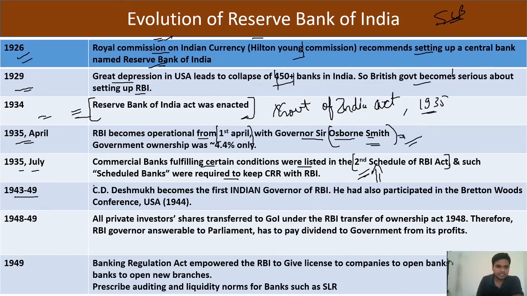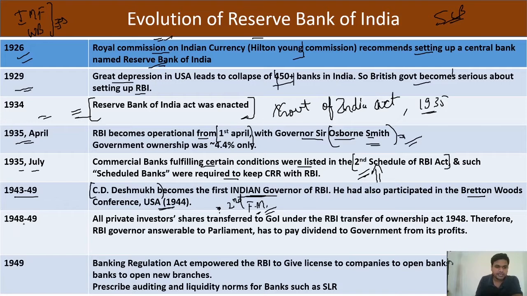After that, in 1943 to 49, C.D. Deshmukh became the first Indian governor of RBI, who was also the second finance minister of India. He also participated in the Bretton Woods conference, which was held in 1944. The IMF and World Bank are both results of the Bretton Woods conference, and these two bodies are also called the Bretton Woods twins.